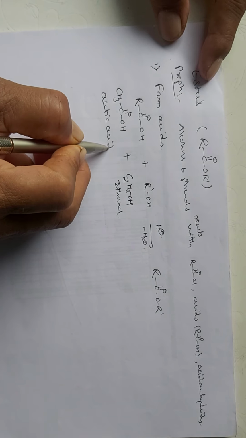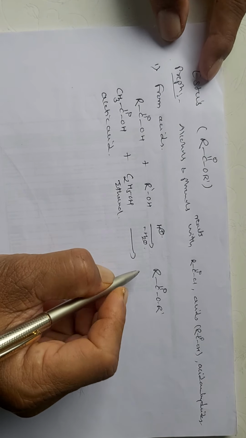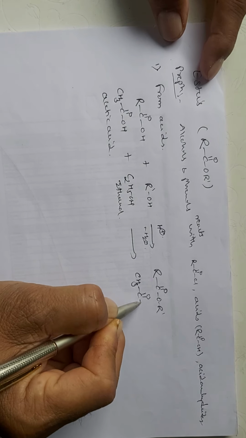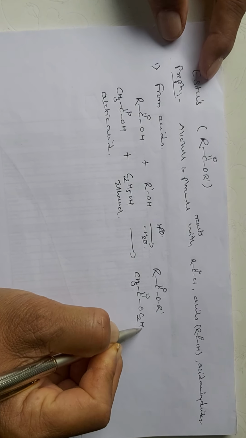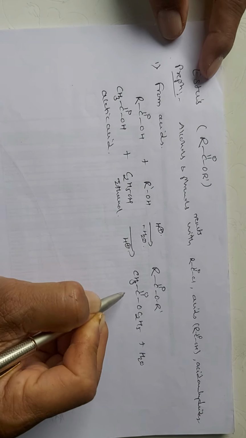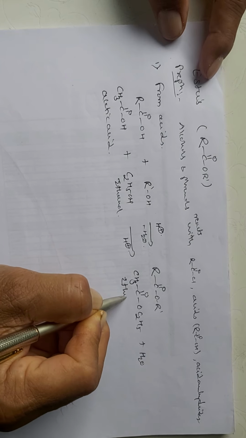So we can synthesize ethyl acetate. Here it will undergo the reaction and give you the formation of OC2H5 plus H2O. This is carried out in acidic medium. So this is your ethyl acetate which is obtained.